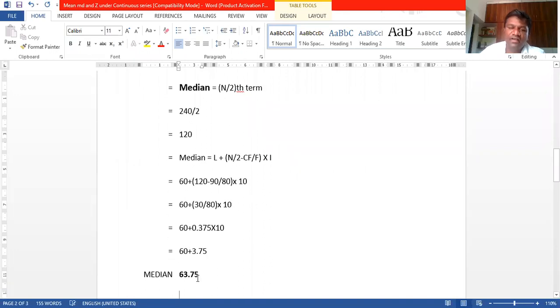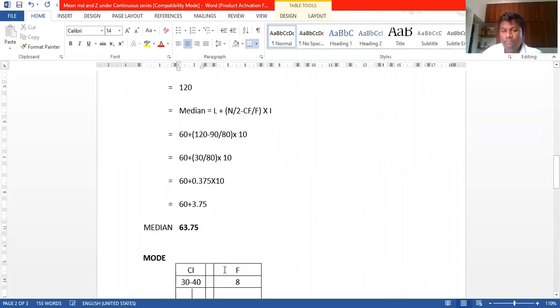The median is 63.75, almost 64. Of course, we got the mean value and the median value also. Let us move to the mode.